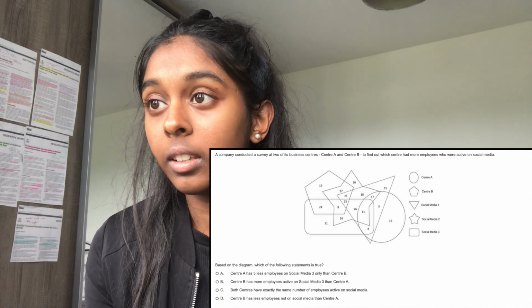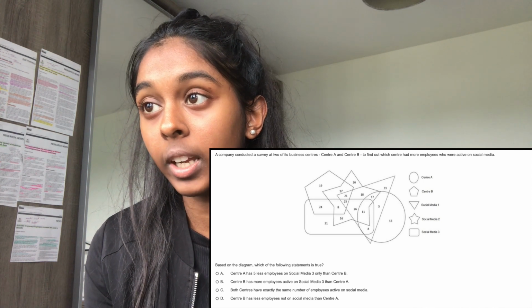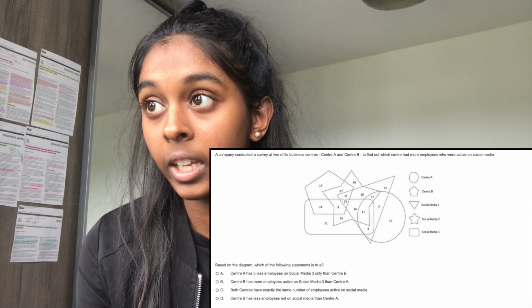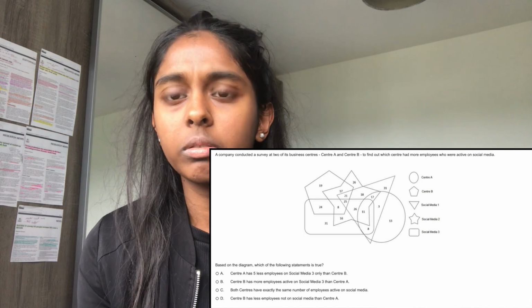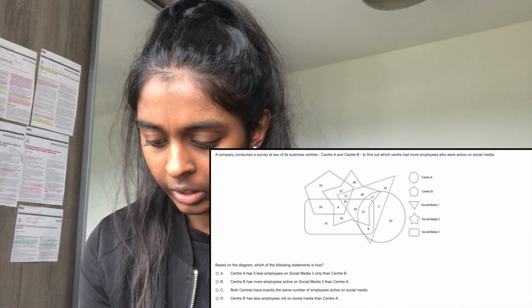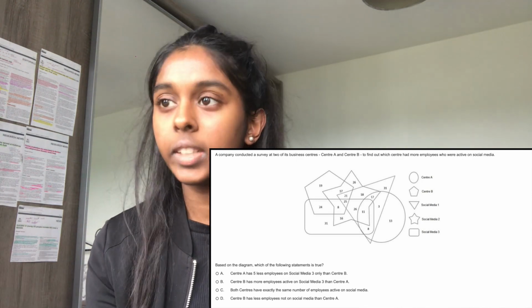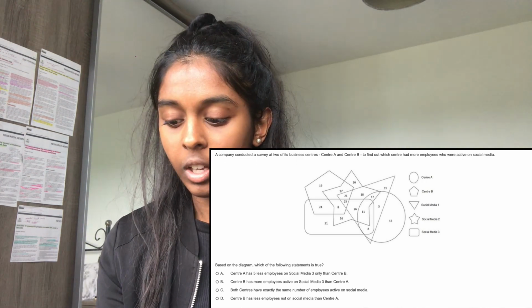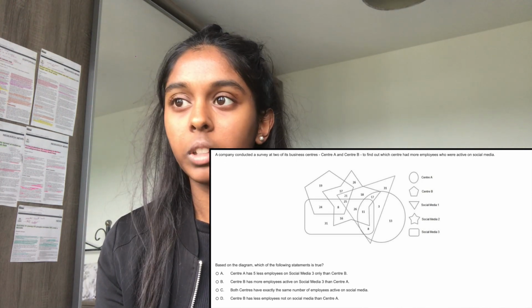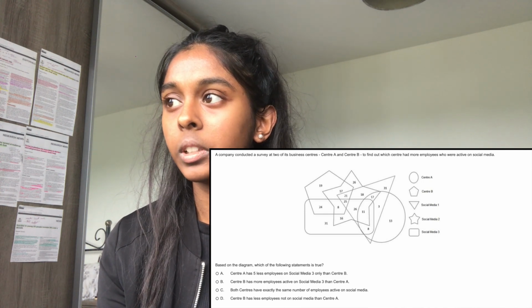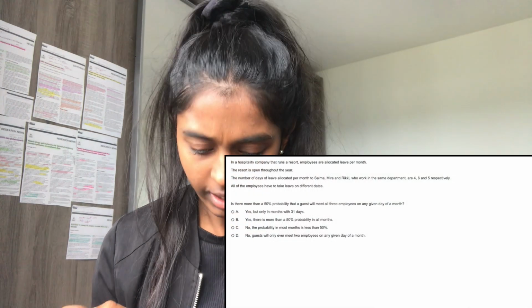Answer option B, Centre B has more employees active on social media 3 than Centre A. Well, isn't that what we just did? Yeah, here it is. So 57 to 19, that shows me already that B has way more than A. So that's my correct answer, right? Yeah.